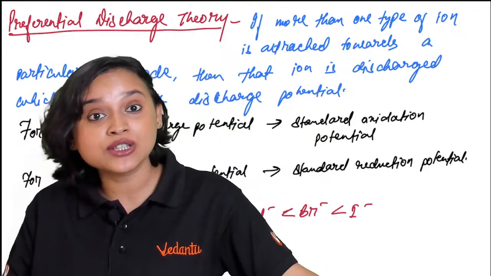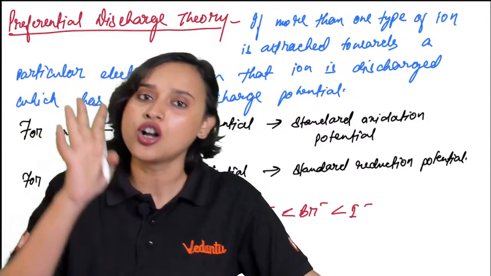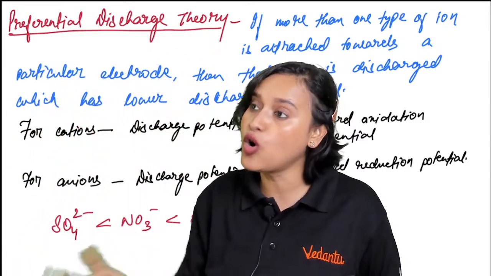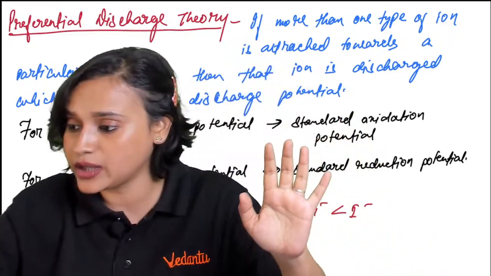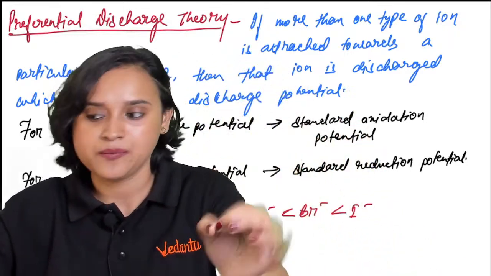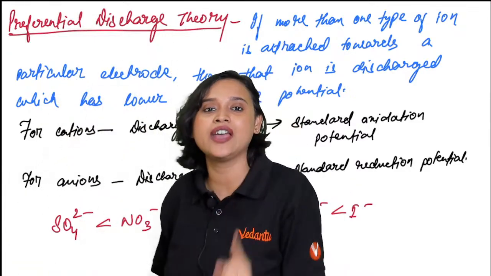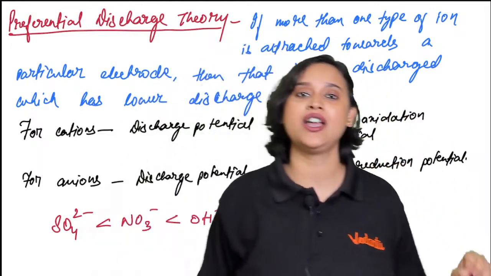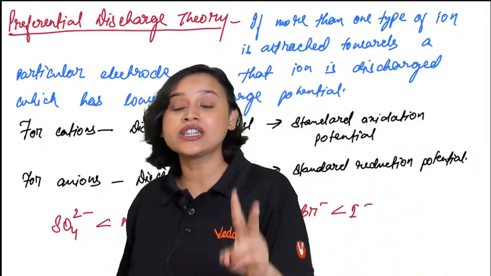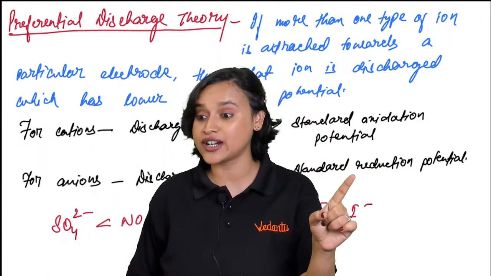Copper sulfate was already present and copper was getting deposited on the copper rod, right? The copper rod was becoming thicker if you remember. But what if instead of just one ion that is supposed to get discharged, there is more than one type of ion? That means that both of them will get attracted by the electrode, right?